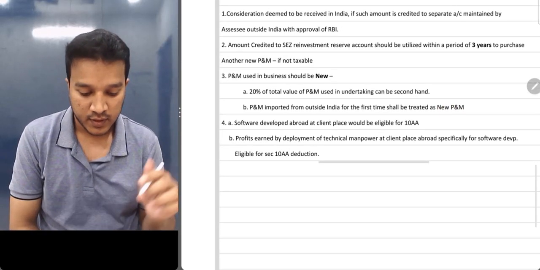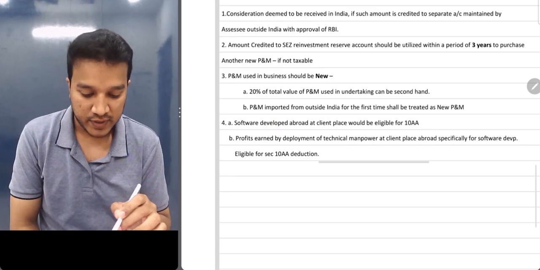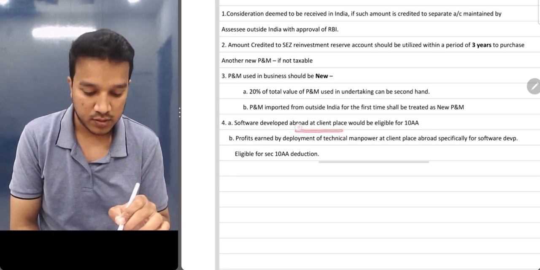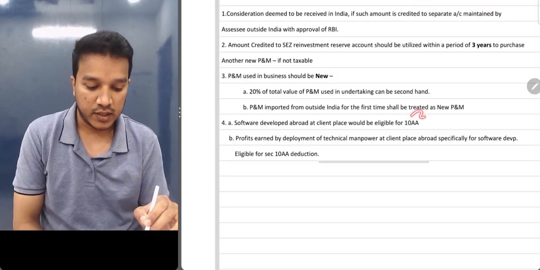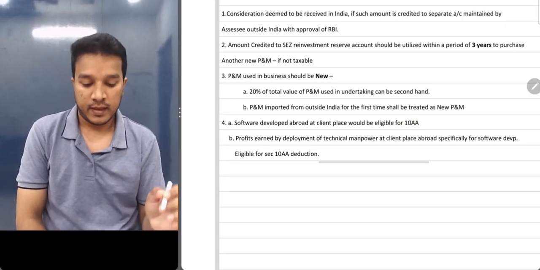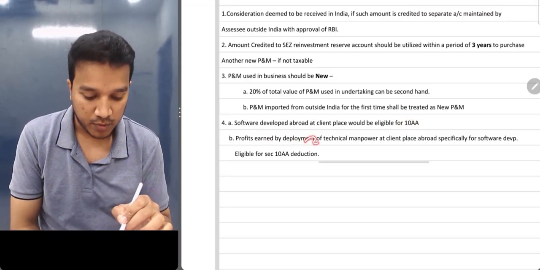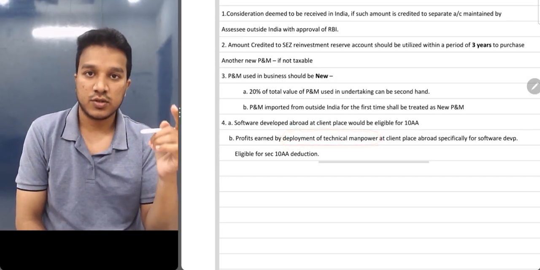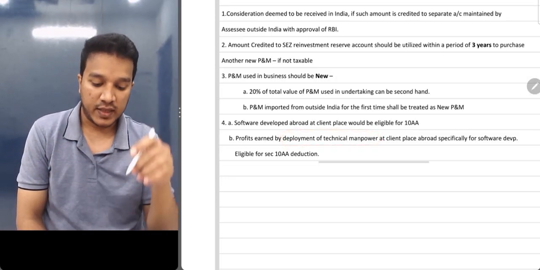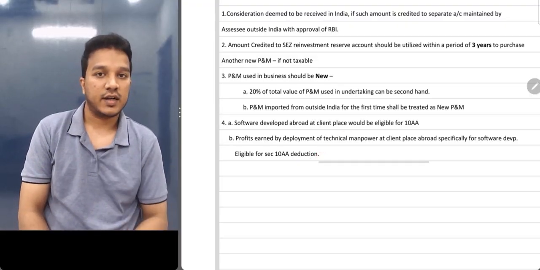Okay. Now fourth point is software deployed abroad at client's place. You have installed some software services abroad at client's place. Even that is also eligible under 10AA deduction. Okay, and then profits earned from deployment of, you have sent manpower, technical manpower at client's place who is outside of India. Even that is also eligible for deduction under 10AA.